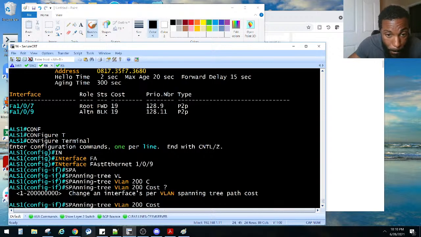Now, what do I want to do here? It is blocking right now. If I set the cost to be higher, what do you guys say? You said this is tricky because it makes us think of or look up the default cost of the links.